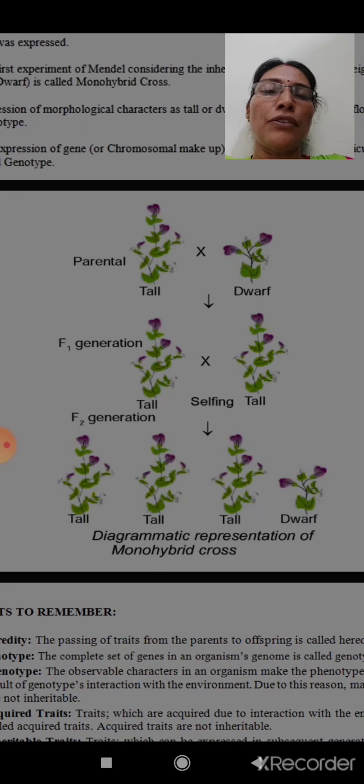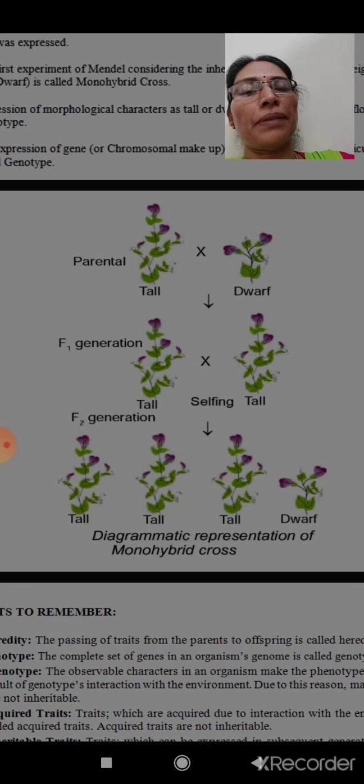Pollination, you know, is the transfer of pollen grains from anther to stigma. He took the anthers from the tall plant and put them on the stigma of the dwarf plant by emasculation and artificial pollination, that is, cross-pollination.